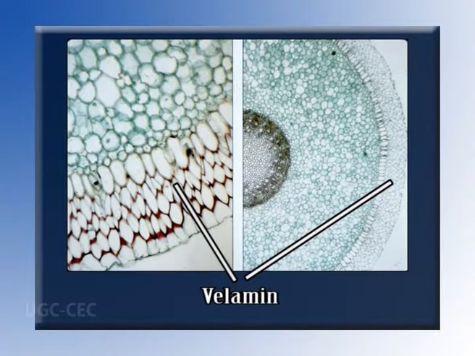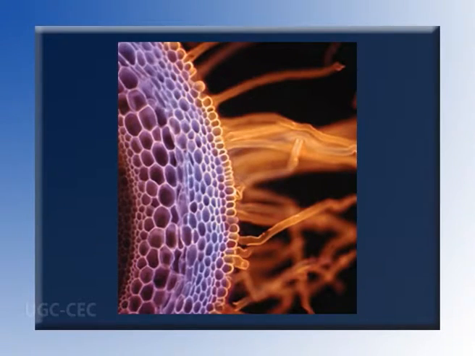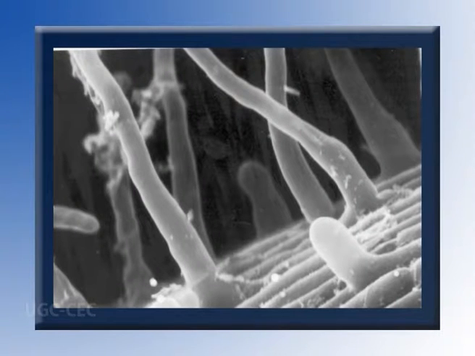The velamen is composed of compactly arranged non-living cells which often have secondary wall thickenings. It is primarily an absorptive tissue, but it is believed that velamen is basically a mechanical tissue which protects and checks loss of water from the cortex. The cells of velamen are filled with air in dry season, but in rainy season they are filled with water. The epidermis of young roots bears innumerable unicellular root hairs which are adapted for efficient uptake of water and minerals.